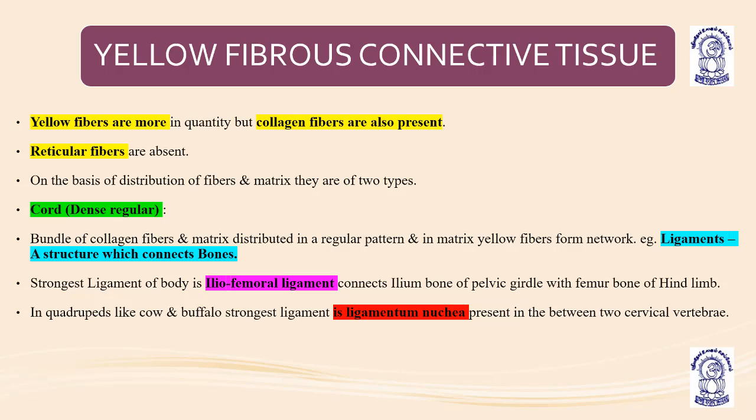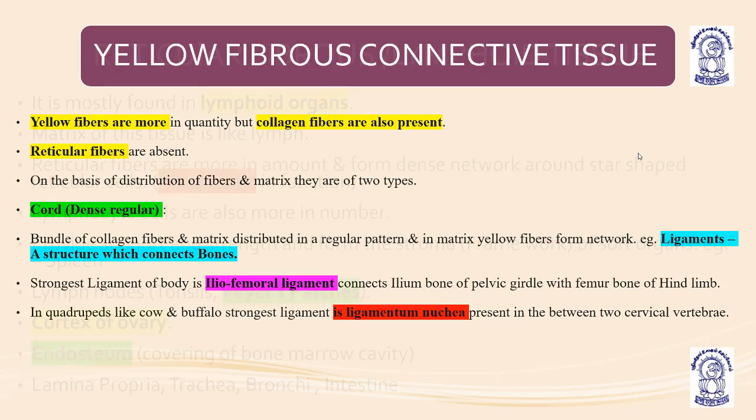The yellow fibrous connective tissue basically has collagen fibers. The reticular fibers are absent. On the basis of distribution of fibers and matrix, it is of two types: dense regular and dense irregular. Dense regular, yellow fibrous connective tissue has bundles of collagen fibers and matrix distributed in a regular pattern. In the matrix, yellow fibers form a network. Examples are the iliofemoral ligament and ligamentum nuchae.